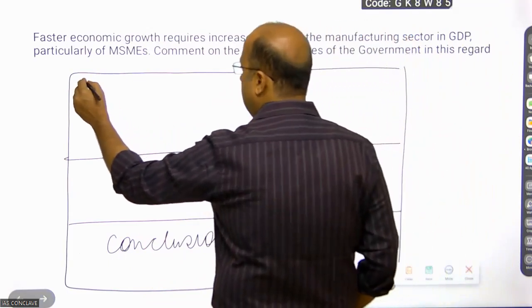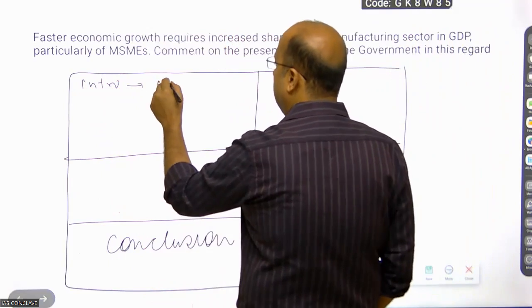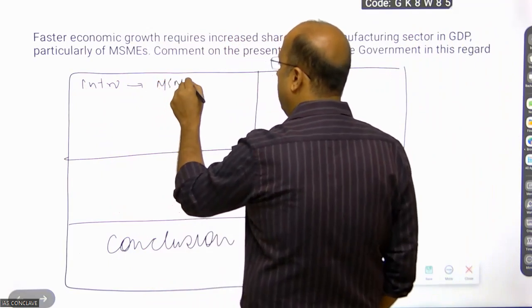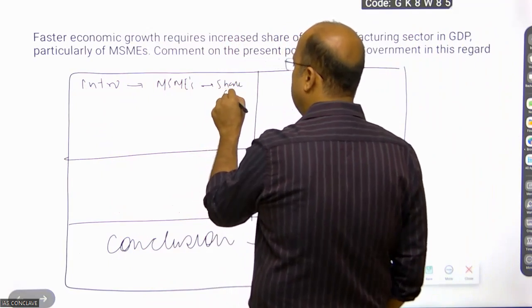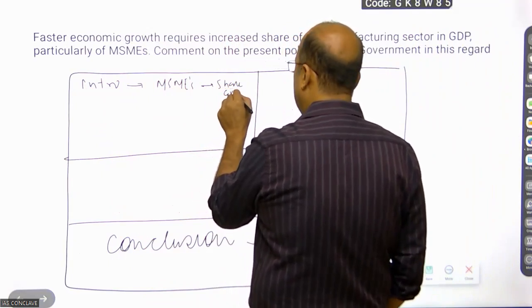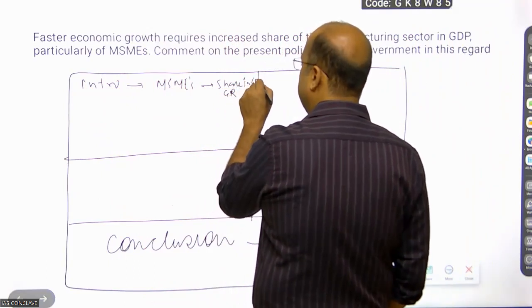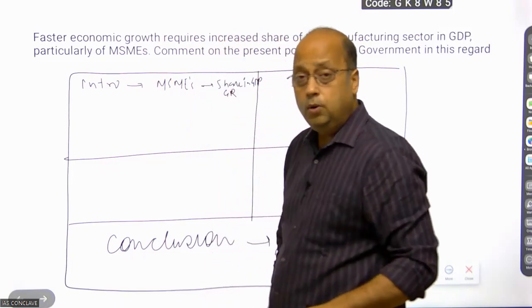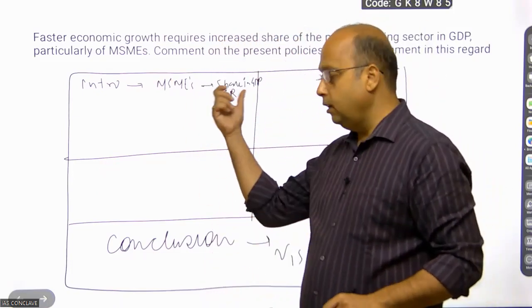You have to give a 1-line intro. In the intro, you have to establish a relationship between MSMEs, their share in GDP, and the growth rate. You have to establish a relation, showing how these are very important. You have to justify or authenticate this relationship.